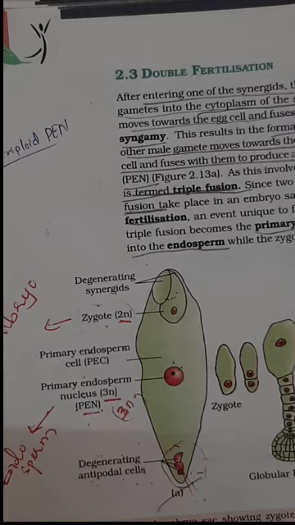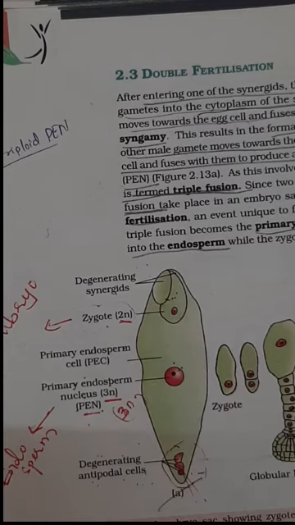In the post fertilization events, we have to study the formation of endosperm by the primary endosperm nucleus and the formation of embryo by the zygote by the process called embryogenesis.